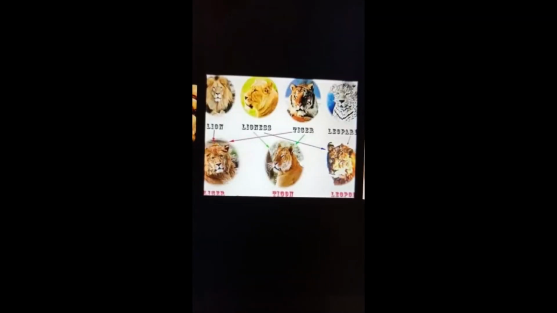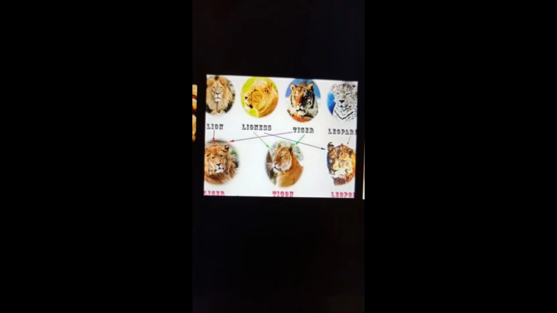Now in case of animals, how do you obtain a hybrid variety? In this picture, if you cross a lion and a tiger, you will get a liger. And if you cross a lioness with a tiger, you will get a tigon.